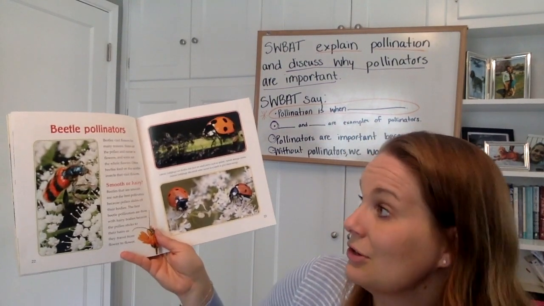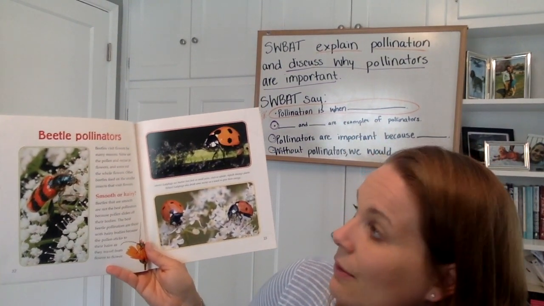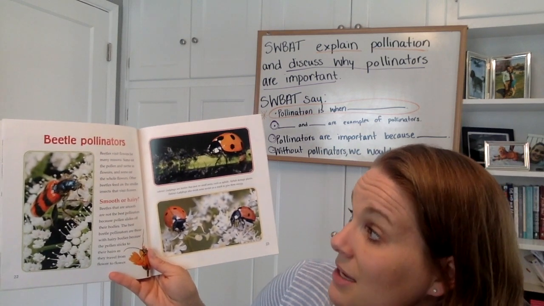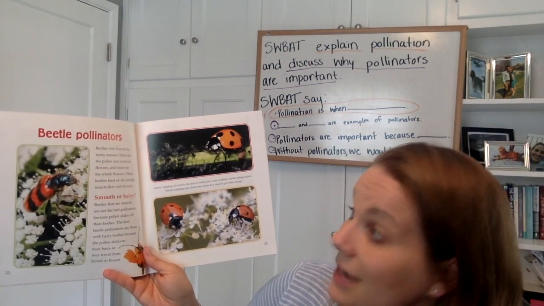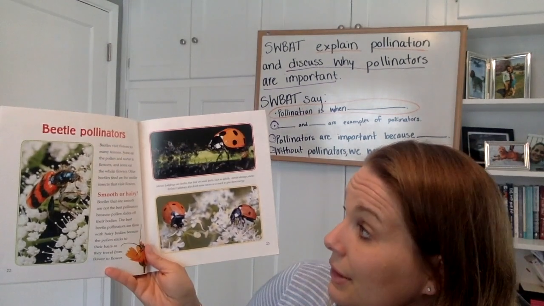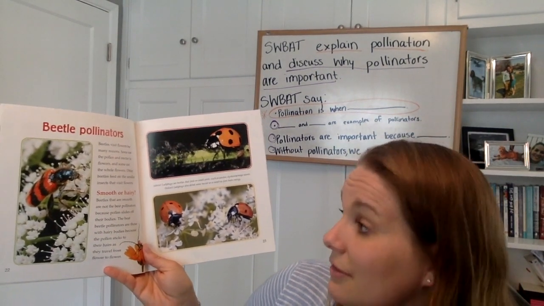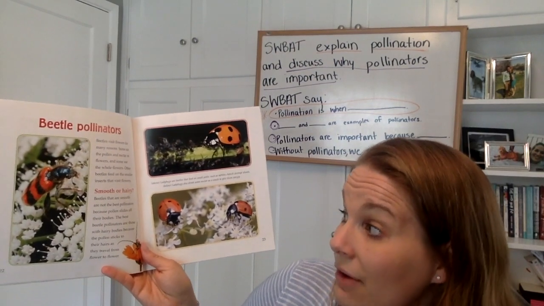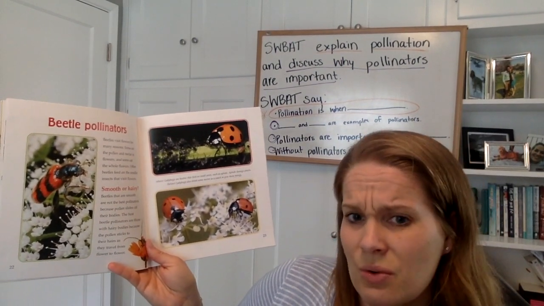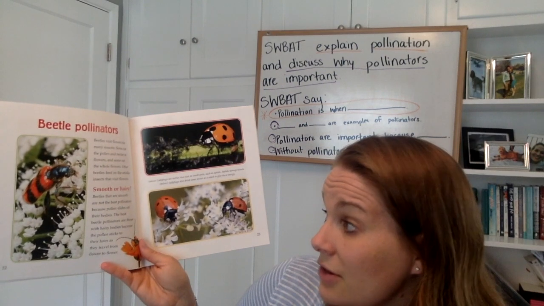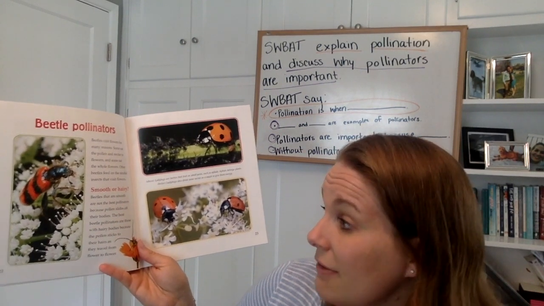Beetle pollinators. Beetles visit flowers for many reasons. Some eat the pollen and nectar in the flowers, and some eat the whole flowers. Other beetles feed on the smaller insects that visit the flowers. Smooth or hairy. Beetles that are smooth are not the best pollinators because the pollen slides off their bodies.